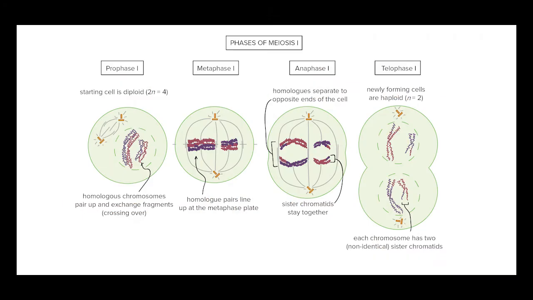We call them prophase 1, metaphase 1, prophase 2, metaphase 2 and so on. The number 1 means it is happening in meiosis 1, and prophase 2 means it is happening in meiosis 2. Meiosis 1 consists of 4 stages: prophase 1, metaphase 1, anaphase 1, and telophase 1.